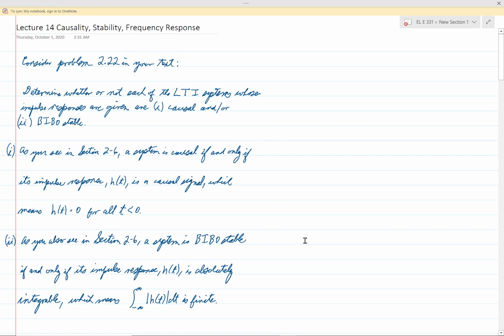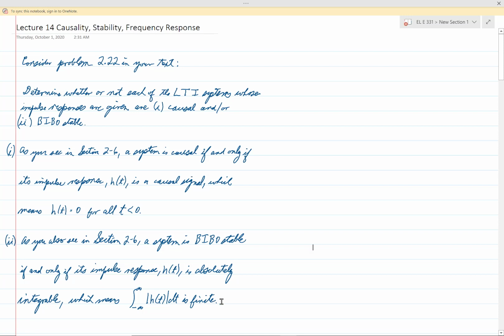And then for the second concept, BIBO stability, we also have an if and only if condition, also discussed in section 2-6. It says that a system is BIBO stable if and only if its impulse response, h of t, is absolutely integrable, which means that if you integrate the absolute value of the function from negative infinity to infinity, is that finite?